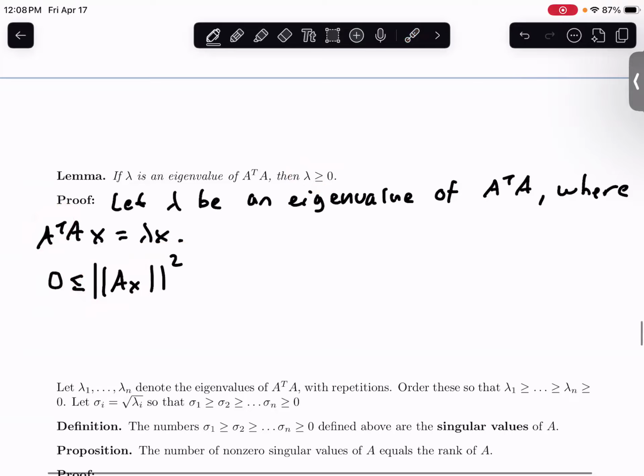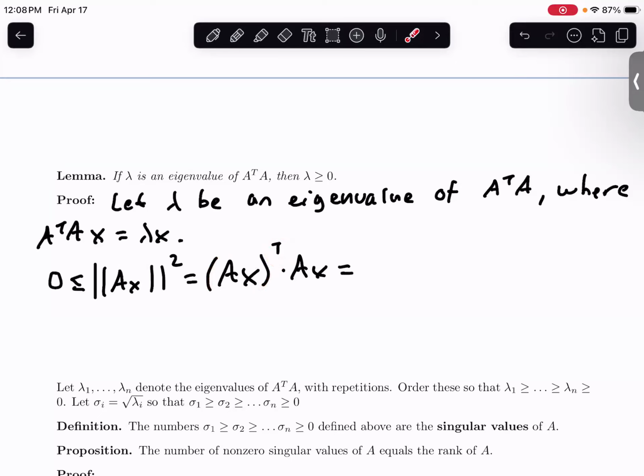And so you can think about this as the following dot product. This is the dot product given by A times X transposed times A times X. We've done this a number of times, but you can represent dot products as matrix multiplication by introducing the transpose. And so these things are equal to one another. Then you could apply the transpose to flip the order of the multiplication, and so this is going to be equal to X transpose times A transposed multiplied by A times X. I'm just going to get rid of the parentheses.